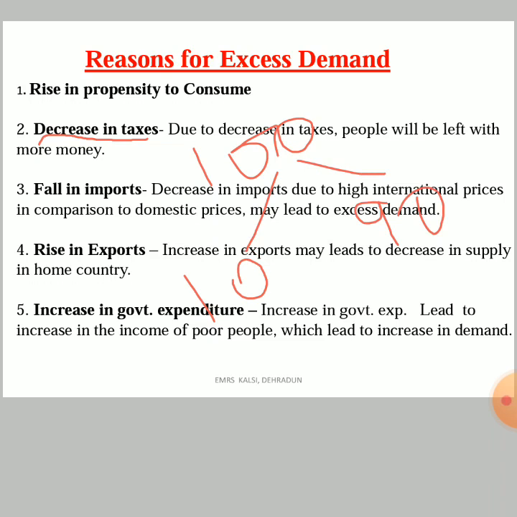So as compared to earlier one, the tax has been reduced, and because of that more money is available with the consumer to spend. Earlier consumer was having 80 rupees, now he is having 90 rupees. So more money is with the consumer to spend.